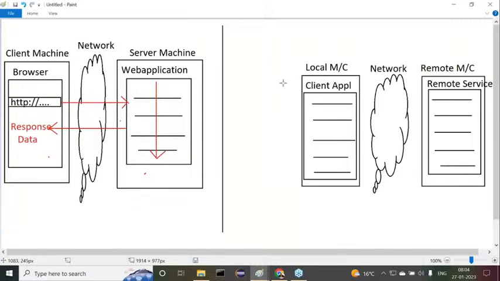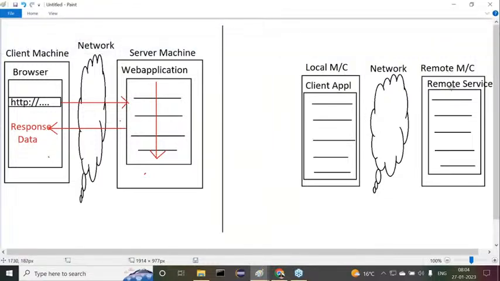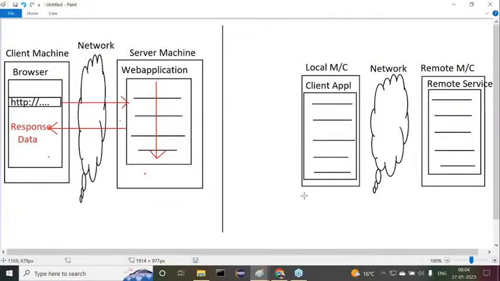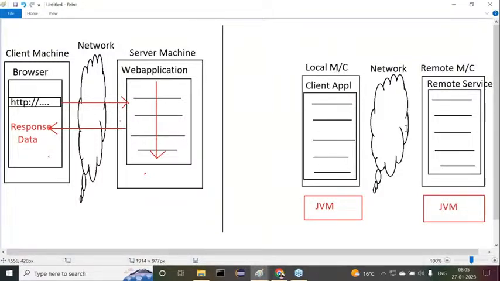Okay, fine. Now, what's going to happen actually when we submit a request? First of all, both the applications have to be executed. This has to be executed, and this has to be executed. And please remember this, here we are having one JVM, and here we are having another JVM. Both the JVMs must execute their applications. This is the client side JVM, and this is the server side JVM, remote JVM. Both JVMs have to run their applications.